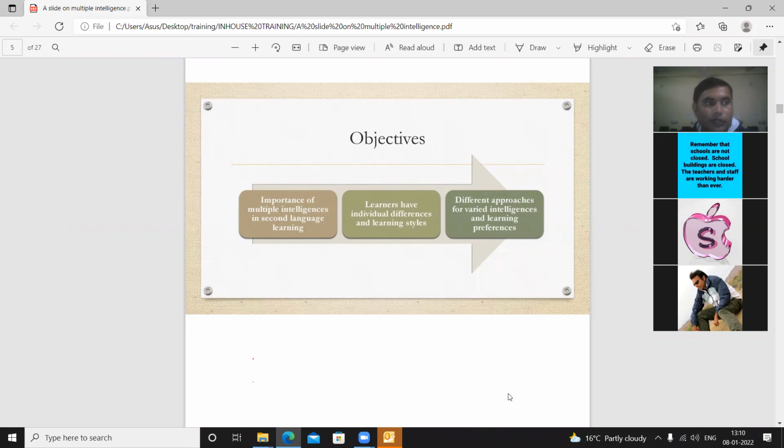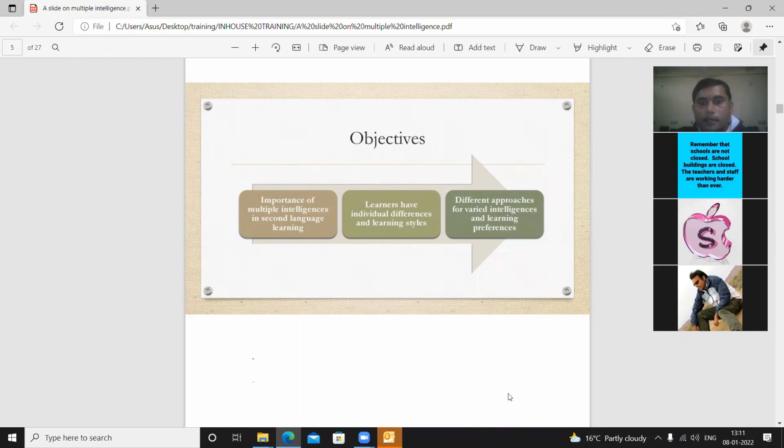Because they are not emotionally connected with whatever is going on in the classroom, because that very student is not interested in that, and we are forcefully trying to make him adjust in that environment. So giving the right environment is very important, and you will have to know their interest. So we can say learners have individual differences and learning styles, and we will have to respect their interest.